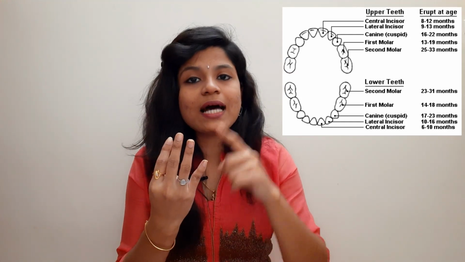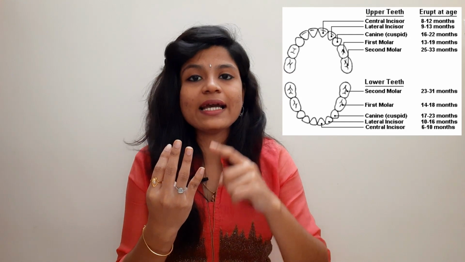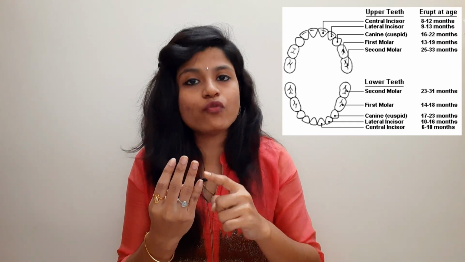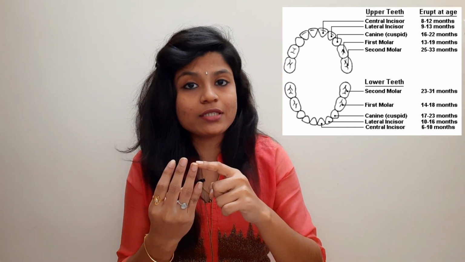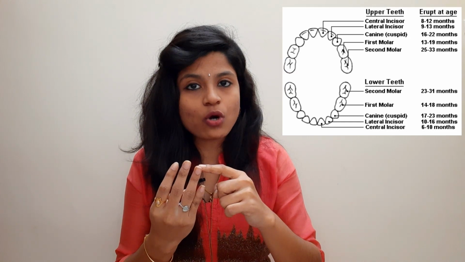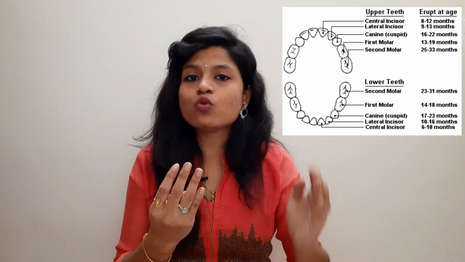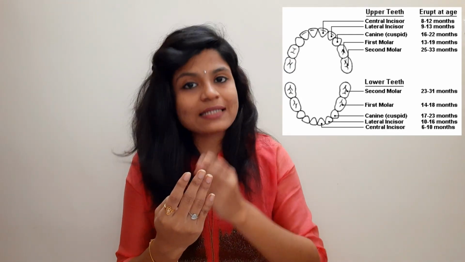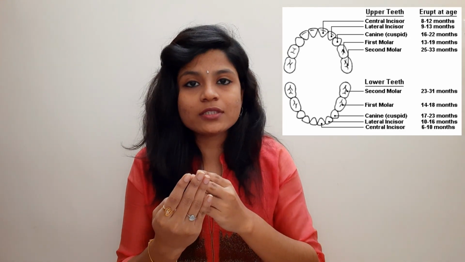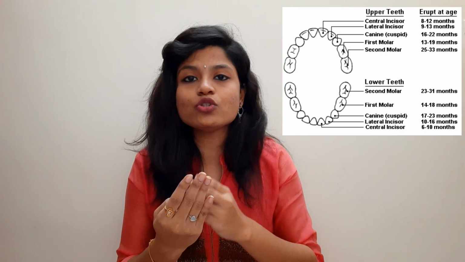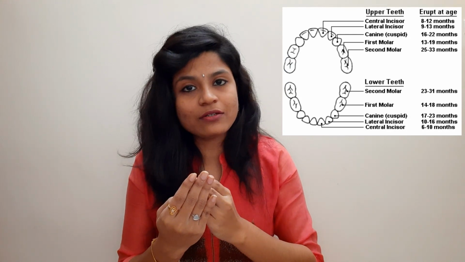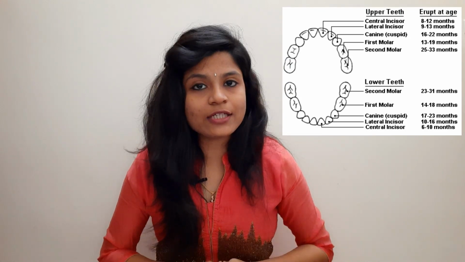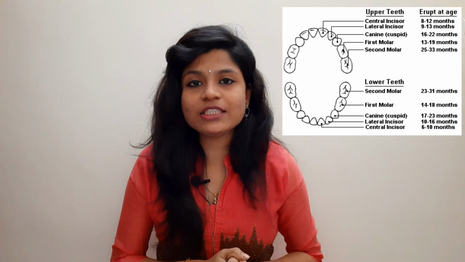The mandibular central incisors erupt at the age of 6 to 10 months, followed by the maxillary centrals, which erupt at 8 to 12 months, followed by the maxillary laterals, which erupt at 9 to 13 months, and followed by the mandibular laterals, which erupt at the age of 10 to 16 months.